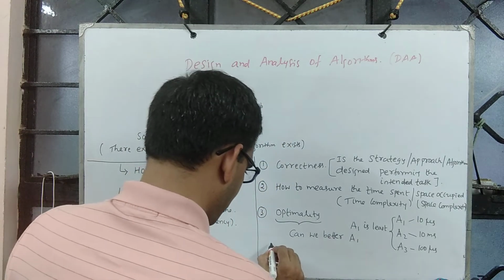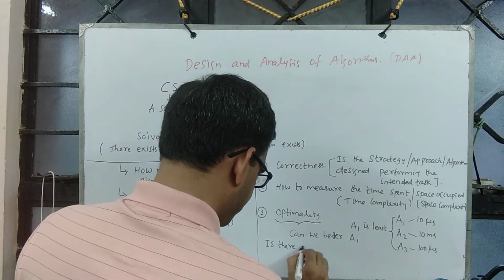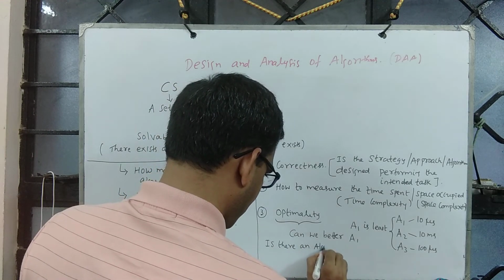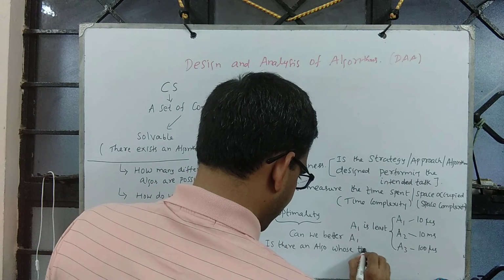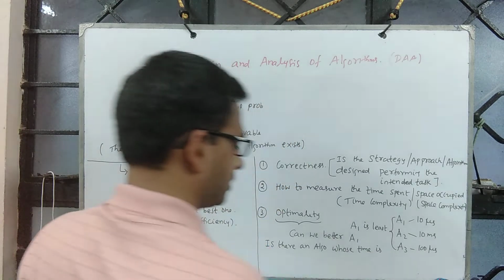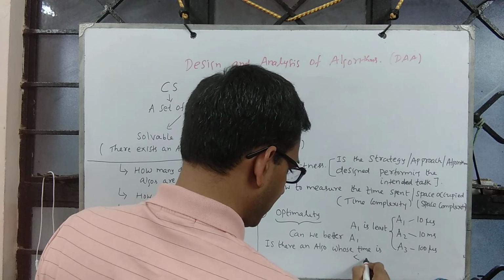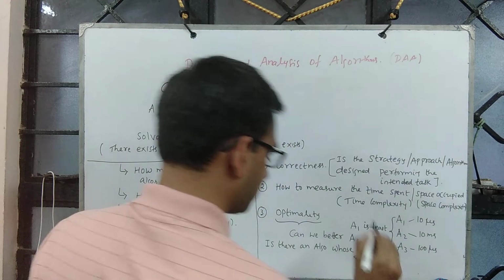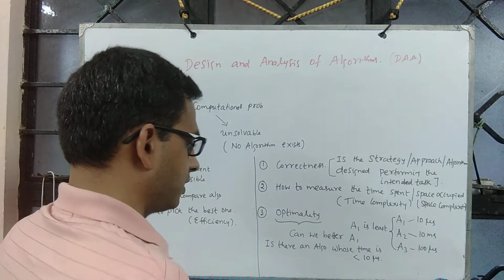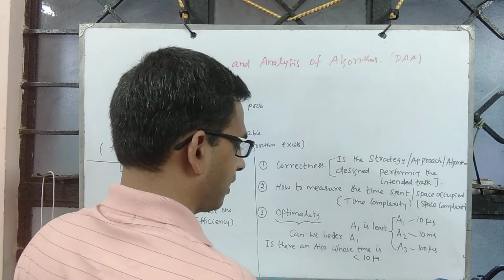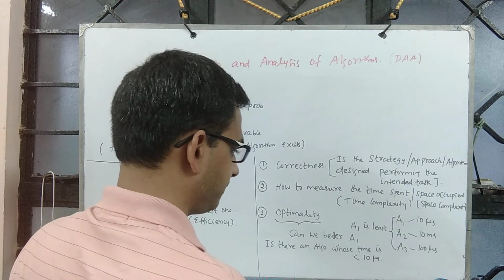Meaning, is there an algorithm whose time, A1 takes 10 microseconds, is strictly less than 10 microseconds? We keep asking. Suppose you find some other algorithm A4 whose time is say 2 microseconds.